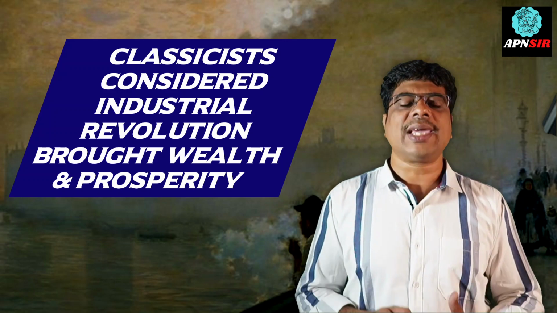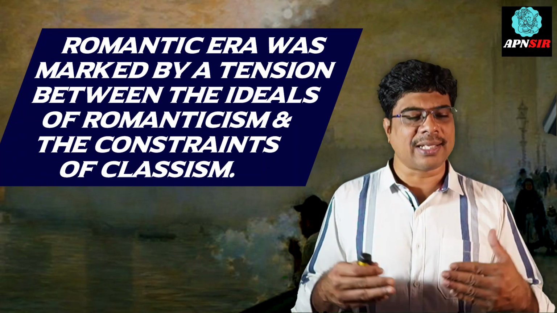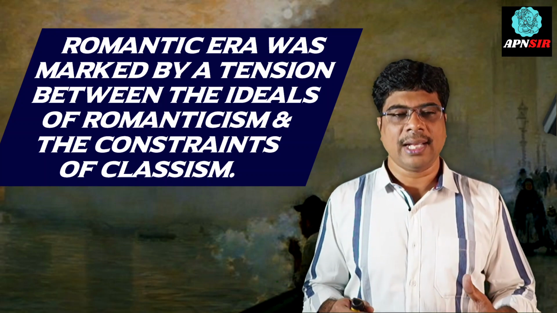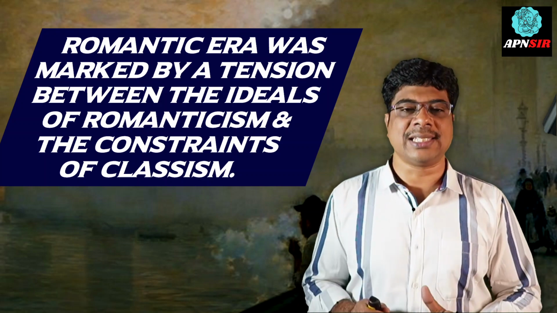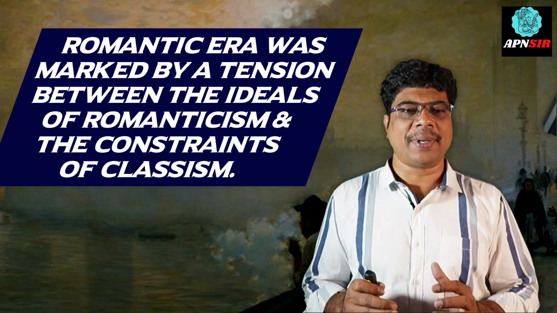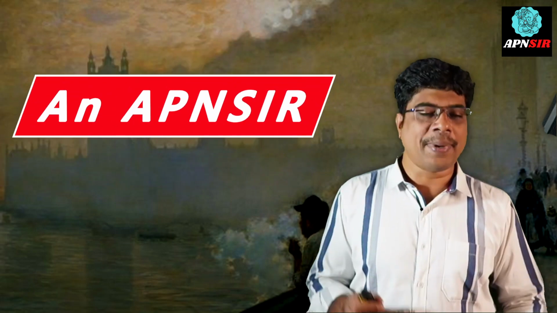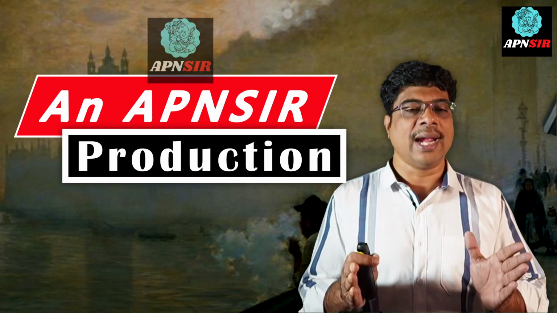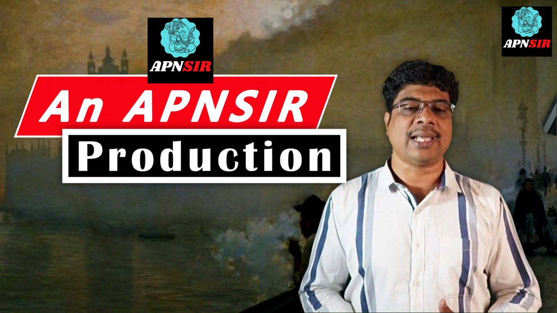So in conclusion, we can say the British Romantic era was marked by a tension, a tussle, a clash between the ideals of Romanticism and the limiting forces, the constraints of Classicism. Romanticism celebrated the individual and the natural world, whereas Classicism upheld the traditional social hierarchy and the rigid class divisions, and that defined British society at that time.